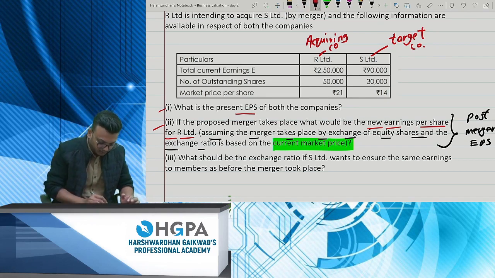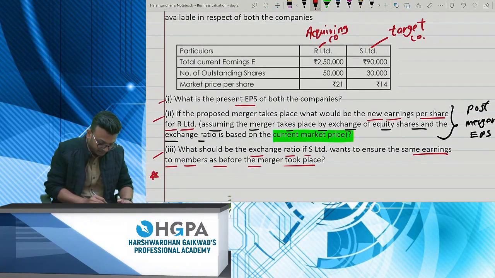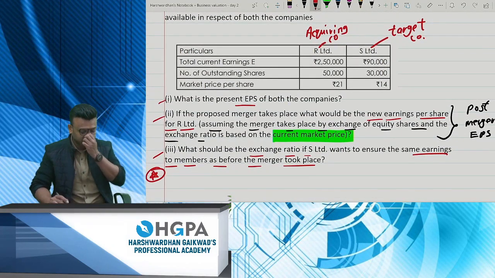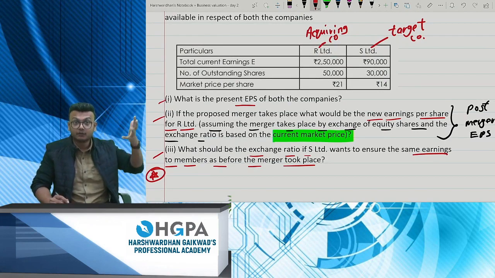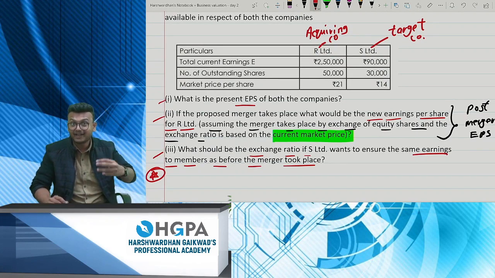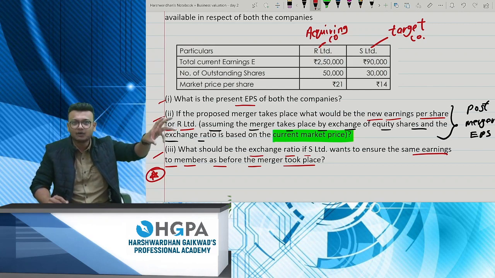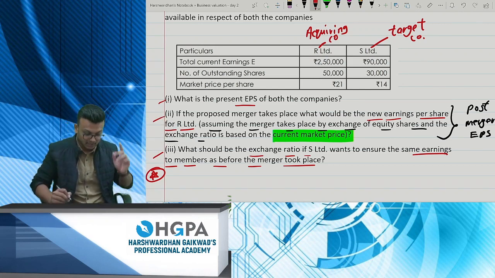And what's the third question? What should be the exchange ratio if S Limited wants to ensure the same earnings to members as before the merger took place? This is a very important question. You can mark that as important. You might find a few basic questions here and there, like present EPS, but when a question comes that is very unique, very different, please keep a bookmark or a sticky note where you have to solve this before the examination. The third question is important.